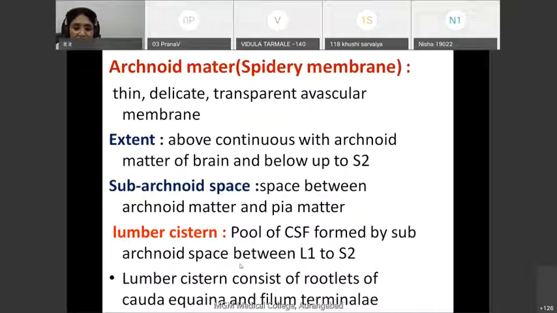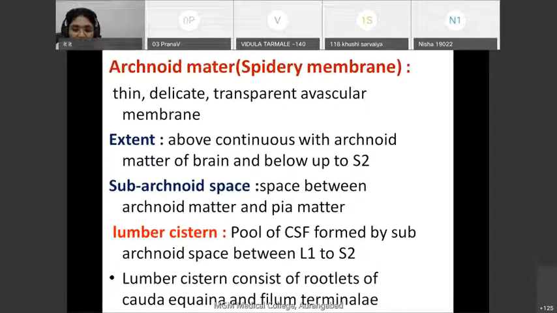Even this is the space which is commonly utilized for lumbar puncture. Why do we do a lumbar puncture? We do lumbar puncture to collect cerebrospinal fluid. Why do we want to collect the cerebrospinal fluid?